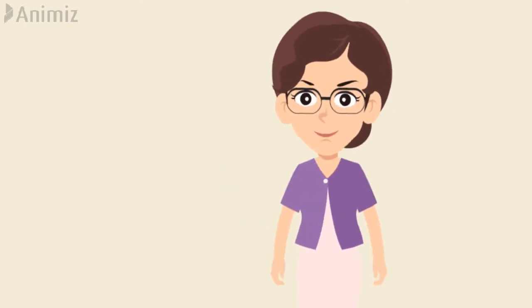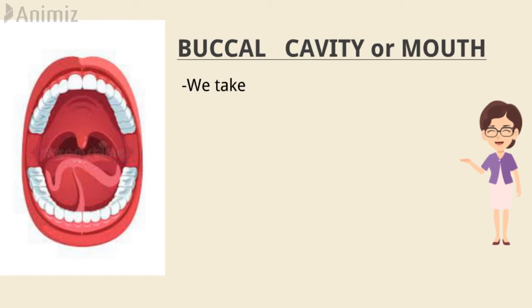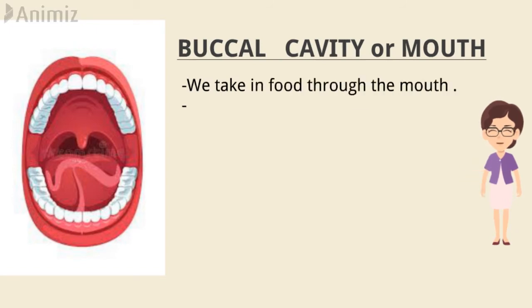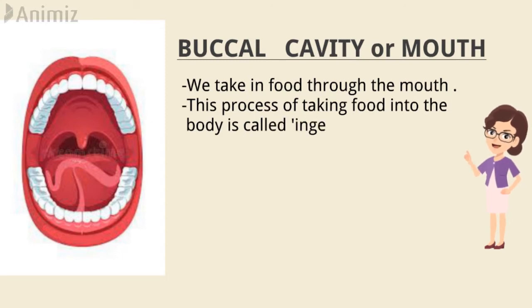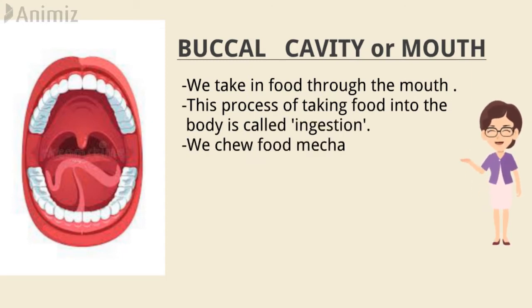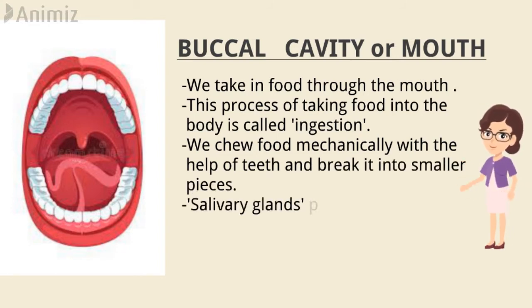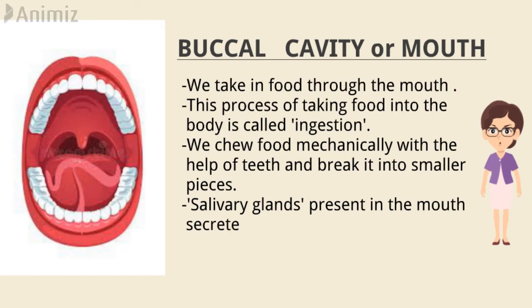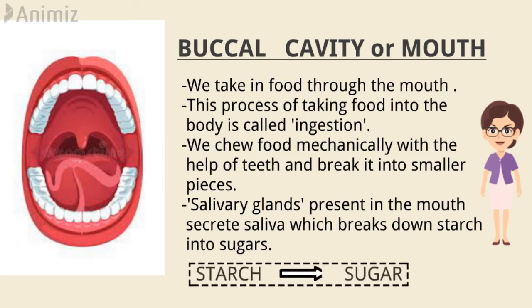Now let's see what happens to the food as it moves through the body. Our mouth starts by taking food into the body. The process of taking food into the body is called ingestion. We chew the food mechanically with the help of teeth and break it into small pieces. Our teeth vary in appearance and perform different functions. Salivary glands present in the mouth secrete saliva, which breaks down the starch into sugar.